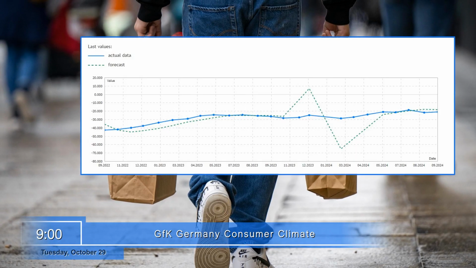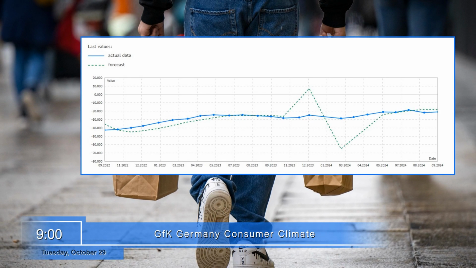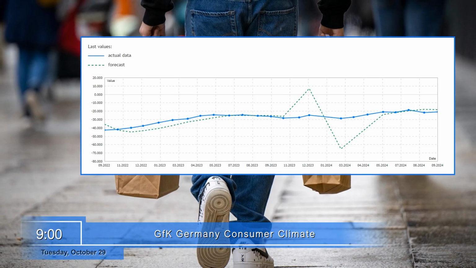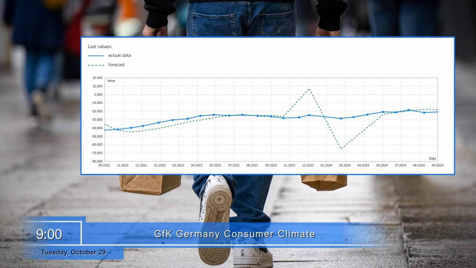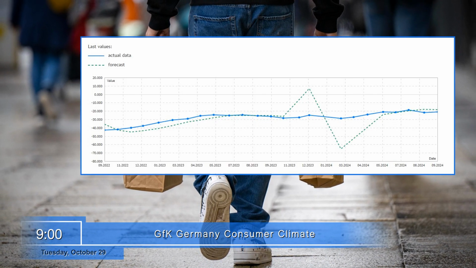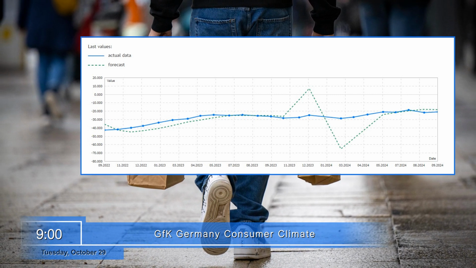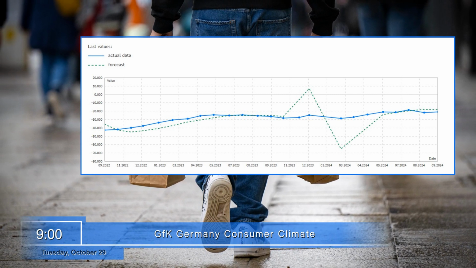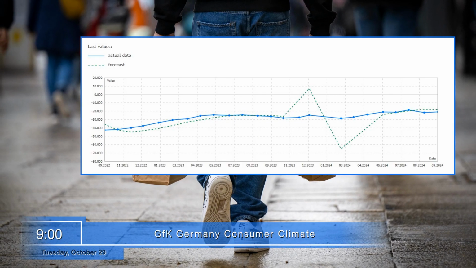Tuesday, October 29. This coming Tuesday, Germany is expected to report its Consumer Confidence Index at 9 o'clock. To calculate the index, selected citizens age 14 and older are surveyed about their income and consumer expectations for the next 12 months, their propensity to make purchases, and their expectations about the overall economic situation. An increase in the index relative to the forecast value leads to a rise in the value of the euro.